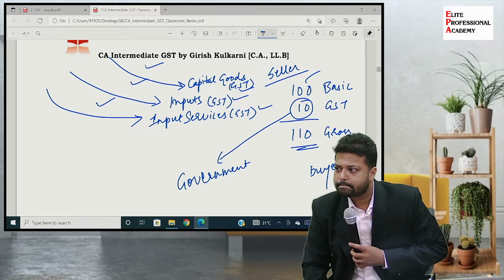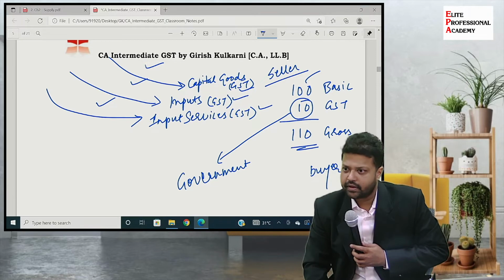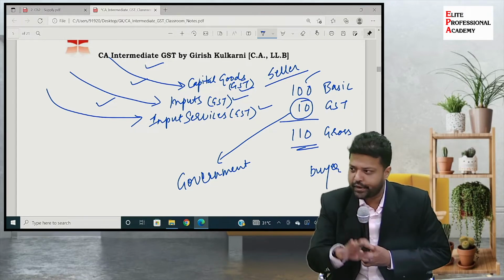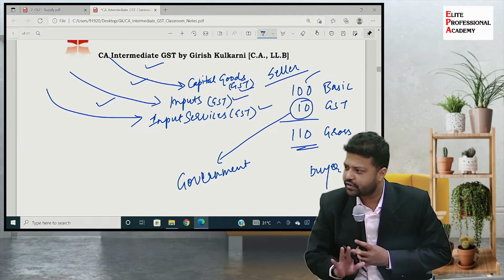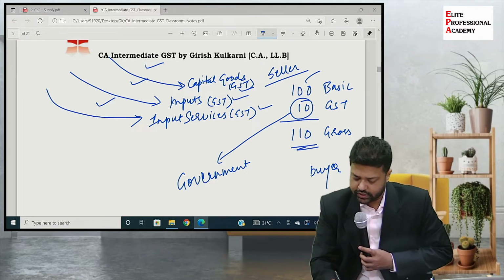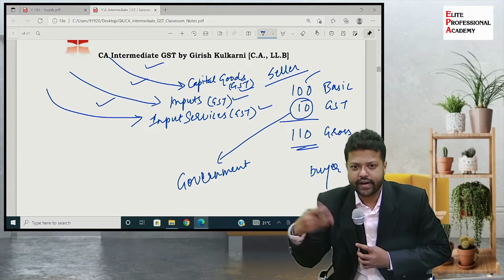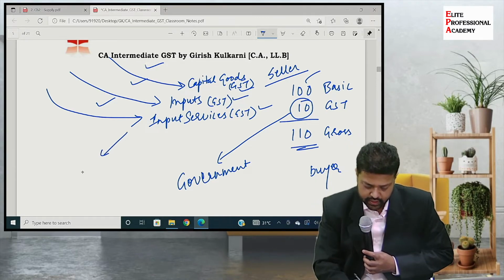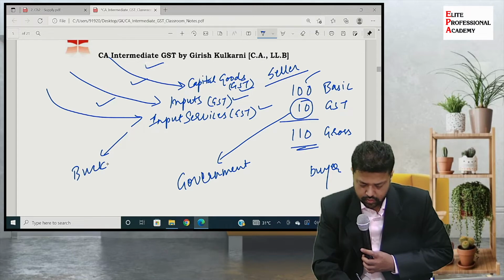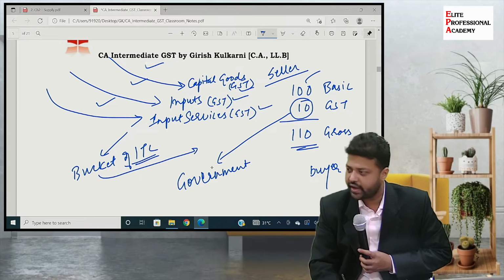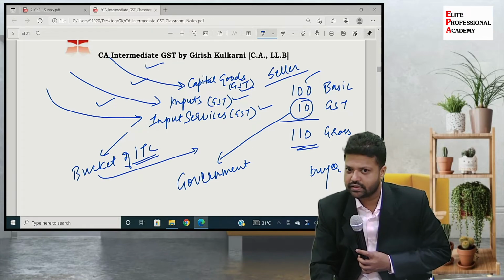What do you think? It is after reduction of all the GST that I have paid on my capital goods, inputs and input services, right? So these are the components of tax which I have paid, which are going to my bucket of ITC, and that bucket I will utilize to pay these liabilities of 10 rupees.